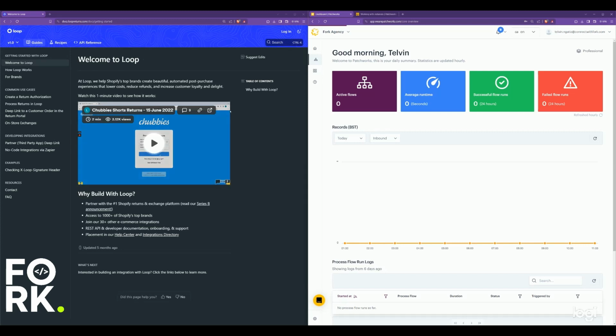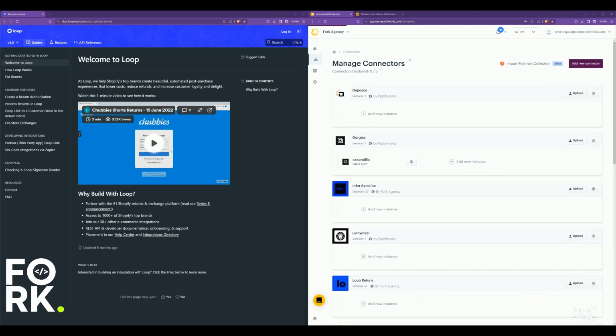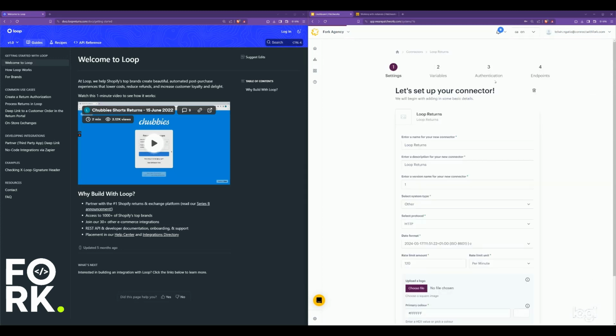I have it open here, and I'm going to use some of the documentation just to show you how everything works, so that we are on the same page. So let's go. One thing I cannot emphasize enough is Patchworks is wildly easy, and with me here it should be more than straightforward.